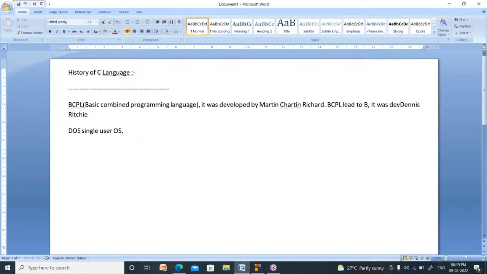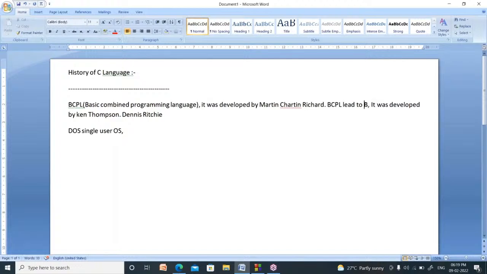It was developed by Ken Thompson. What is the motto to develop B language? Their motto is to develop a multi-user operating system.